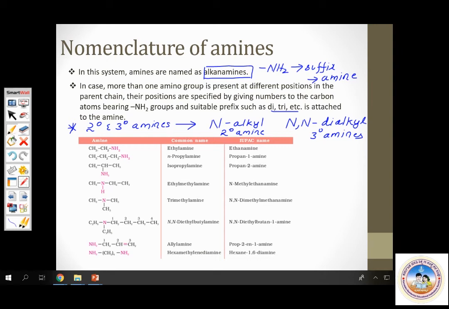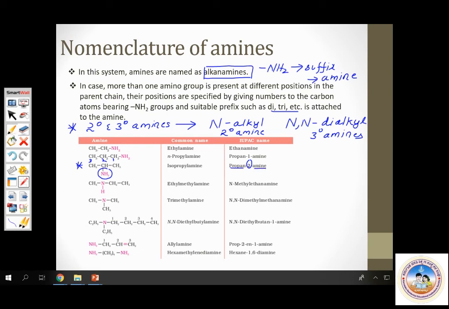Okay. Some sample examples are given here. I'll just take up a couple of examples. I'll take up one primary amine example. See this? This is an amine. How do we number it? 1, 2, and 3. So this is a propanamine. But at what position is the amine present? Amine is present on the second position. Therefore, you will be naming it as propan-2-amine. See this? Propan-2-amine.